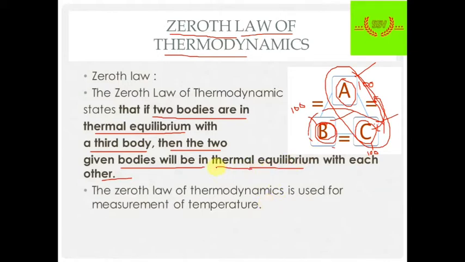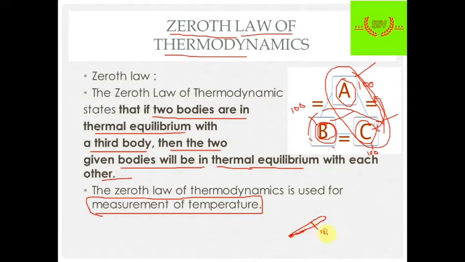Okay, so where we use the zeroth law is in the measurement of temperature. In a mercury thermometer, when it comes in contact with the body of a person, the mercury tends to expand, and it expands up to a point at which the temperature of the body and the expansion limit are the same.